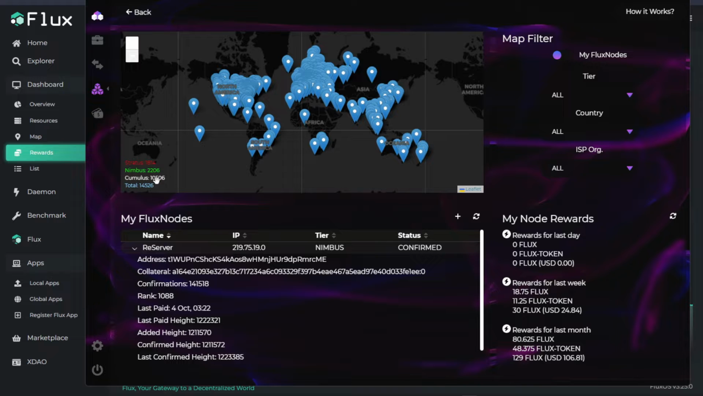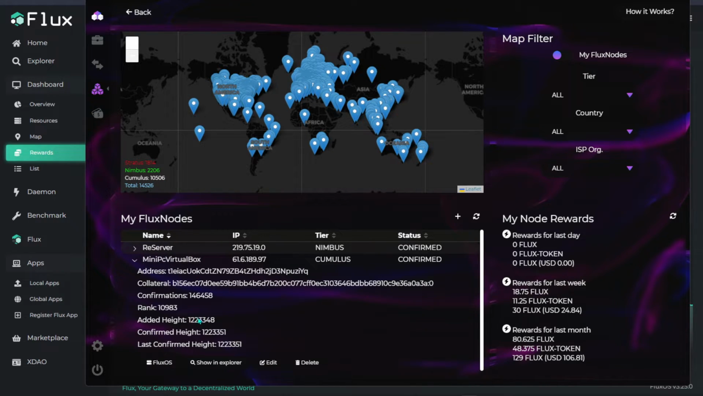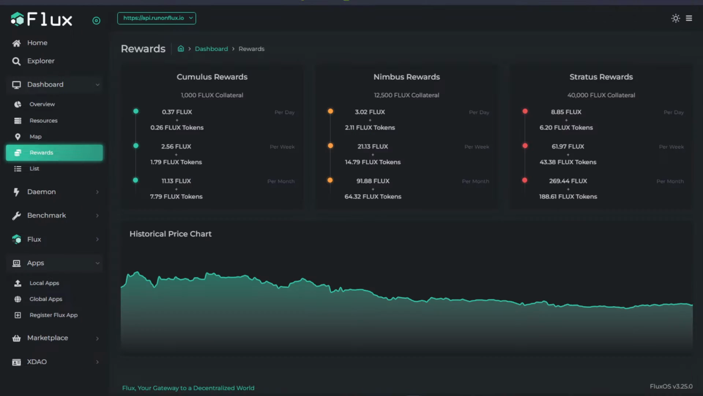Over here, you have to know that for Cumulus itself, there are over 10,000 nodes running, and the queue system itself is 10k. So to get a reward, you can look at this over here, the estimated time a month itself. So your reward might come in maybe 20 days or so. So you have to look out for Cumulus itself.